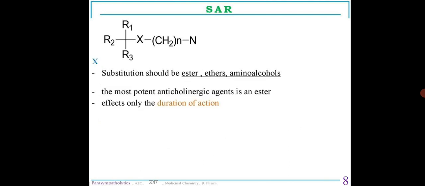The substitution X should be an ester, ether or amino alcohols. The most potent anticholinergic agents are esters. It affects only the duration of action.